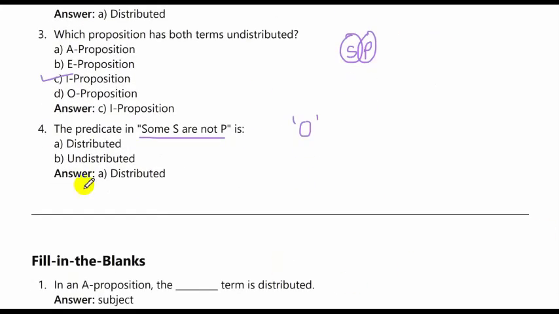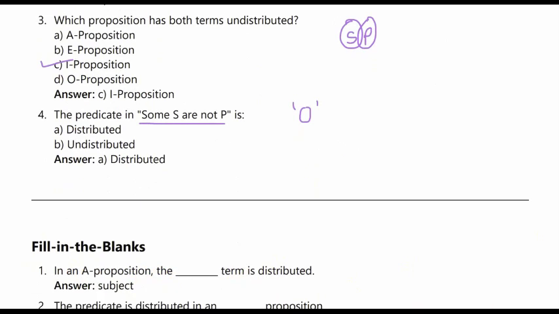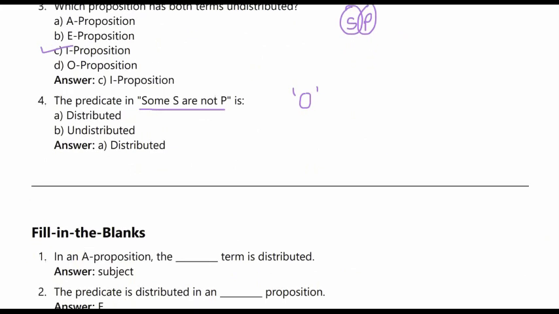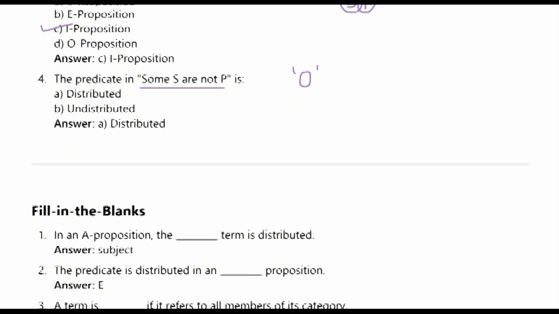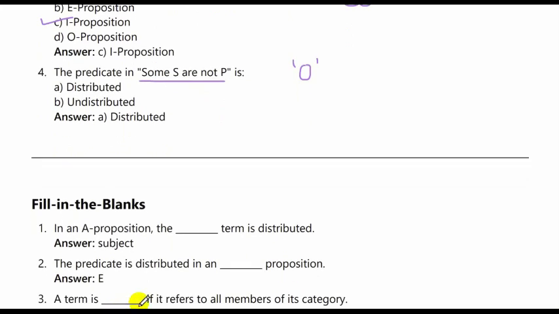All right. In an A proposition, the subject term is distributed. The predicate is distributed in which proposition? E proposition. Correct. A term is distributed if it refers to all members of its category. So of course it's a property of distribution.